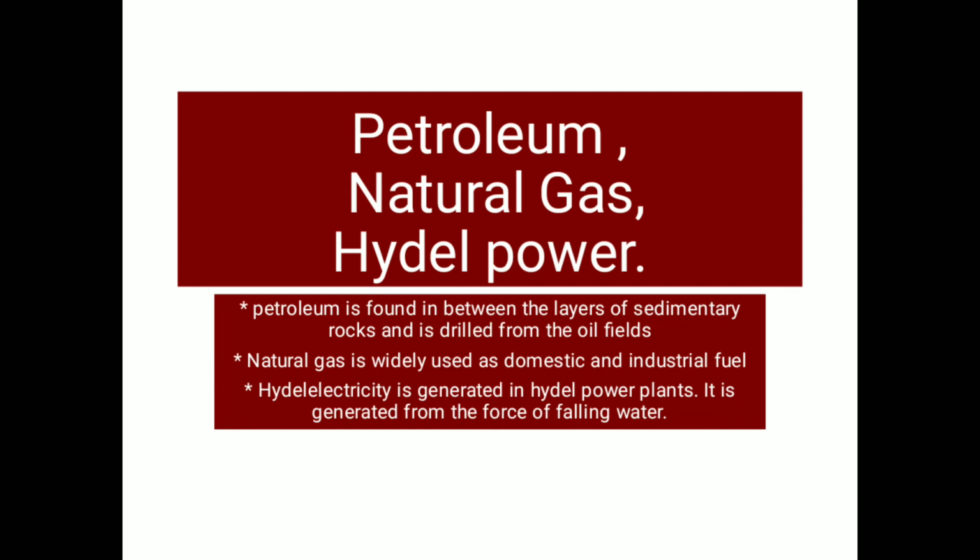Petroleum is a fossil fuel, which means it has been created by the decomposition of organic matter over millions of years. It is also found in sedimentary rocks, and it is extracted by the drilling process.